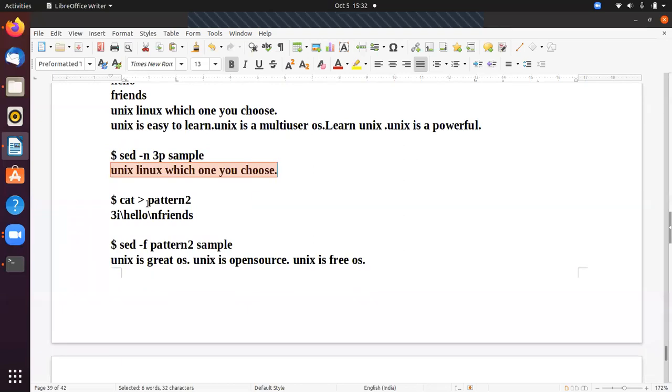Now you can give the commands as a script also. A script is nothing but commands written in one file. Now you can give this script as an input to the command. So in this example, the same example, 3i hello slash n friends, is saved in one file. Here the file name is pattern2. Now this pattern file is given as a command to sample. How? By using the hyphen f option.